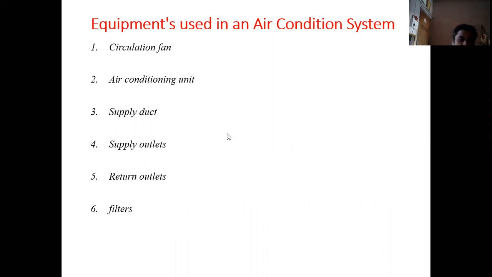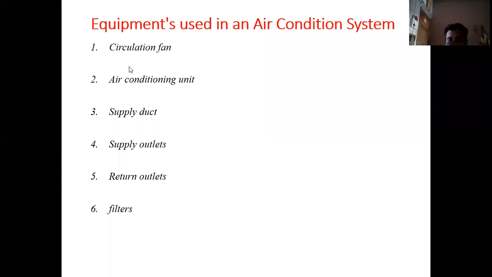There are different types of equipment used in air conditioning systems. Basically a circulation fan is used to flow air to and from the room. We have to supply conditioned air to the room, and for that purpose a fan is used, and in order to draw air from the room, an exhaust fan is also provided. The next is the air conditioning unit. As per the season, the air conditioning unit is provided in an air conditioner.